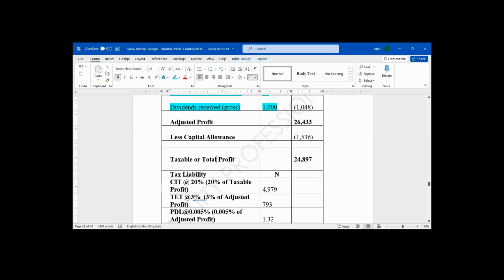Education tax is computed on what profit? Is it on total profit or adjusted profit? Assessable profits. Assessable profit means adjusted profits. It's computed on adjusted profits. 3% of adjusted profits. 3% of 26,433,000. It will give you 793.